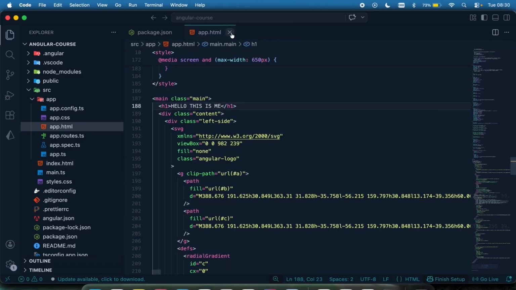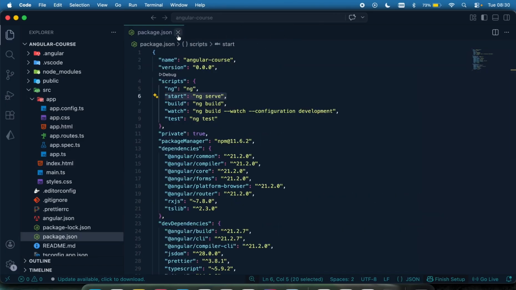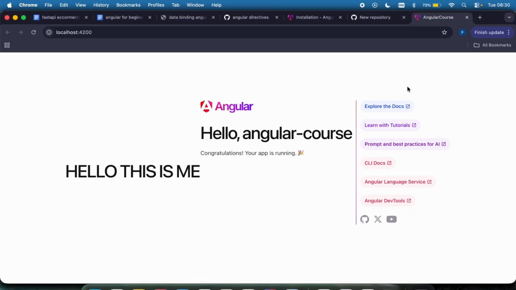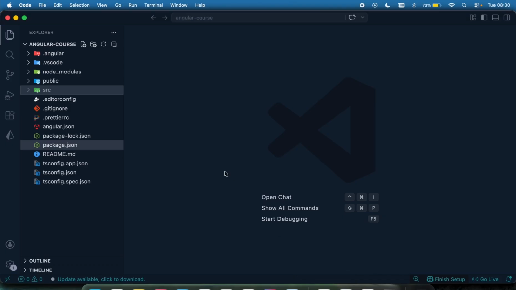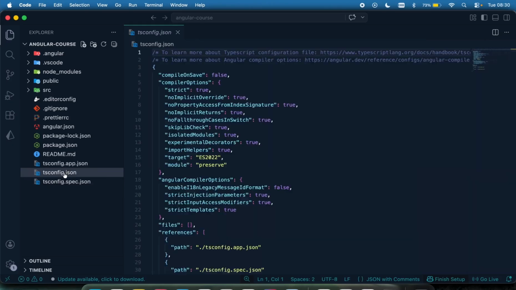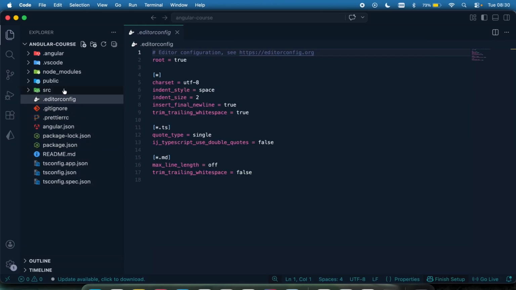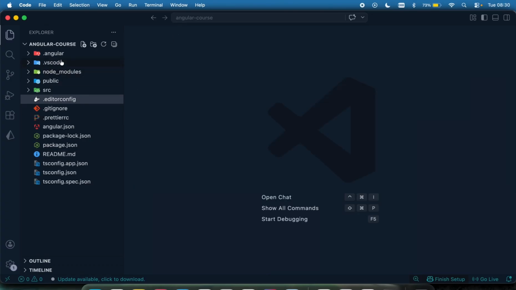So again, we're going to explain this one after the other. I just want us to see how to run our application and to be sure that it is being displayed correctly. The next lecture, we're going to be looking at each of these files one after the other. There are a lot of them right here, and it can be pretty confusing. We're going to look at each of them and know what they do.